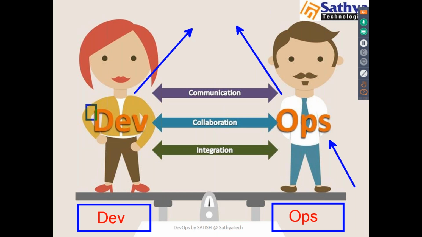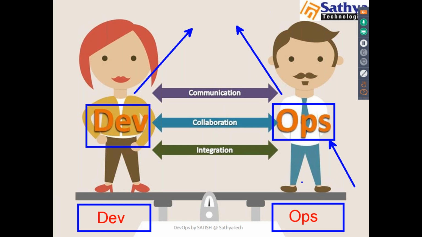If you observe here, these two teams are blaming each other, right? They'll simply throw issues. But we have a question: finally, who will lose here? If these two teams are doing like this, then finally who will lose? Definitely the client, the customer, right?